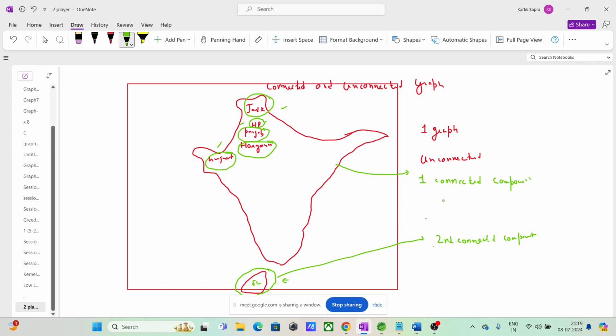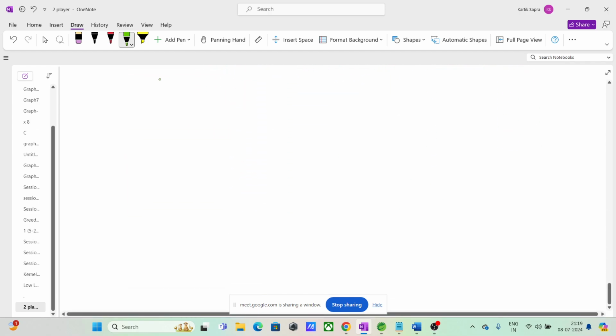Another example, just in graphs, let's take, right?